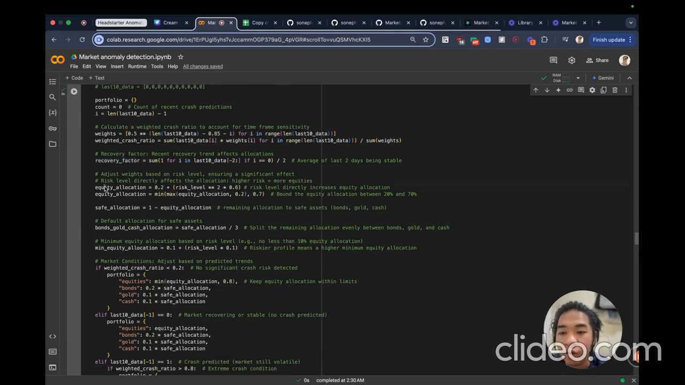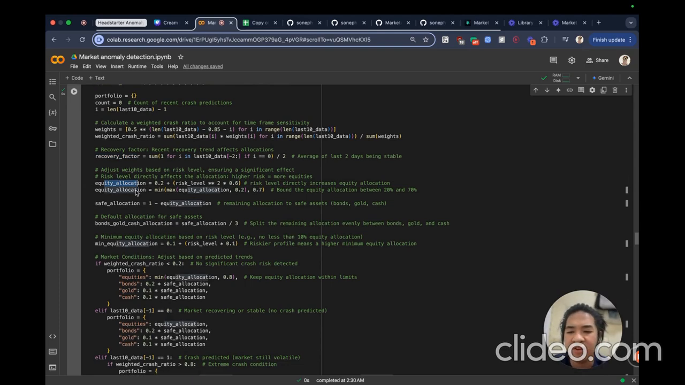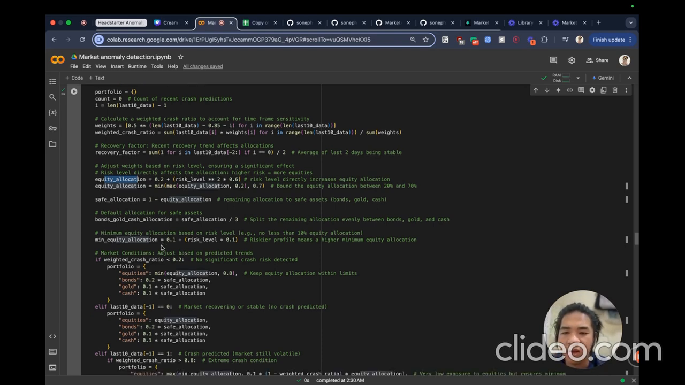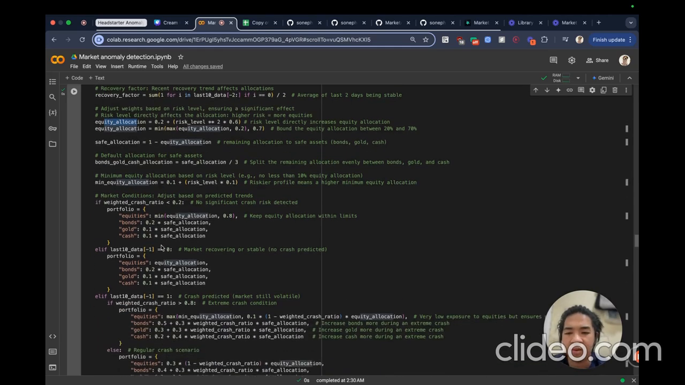And the equity allocation, I'm having trouble deciding how much to give, and I'm going to read more about that. The equity ratio is going to depend on the risk level that the user gives. With higher risk, you're going to put in more equity. There will be more fluctuation in the portfolio, but that's all right. And then there will be a safe allocation, which is quite the opposite, but the same idea.